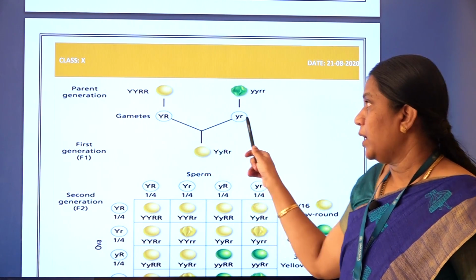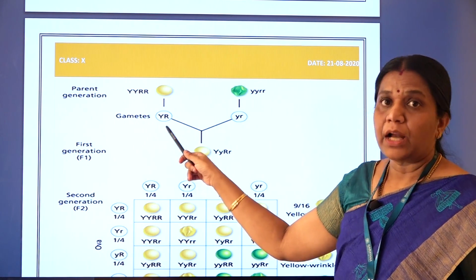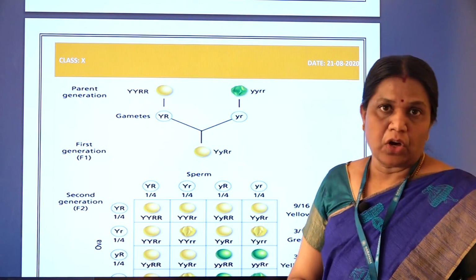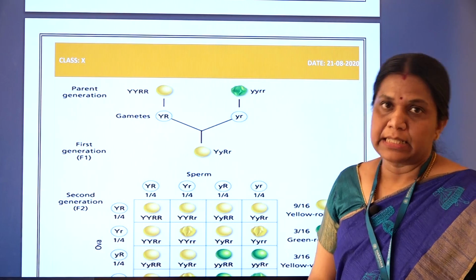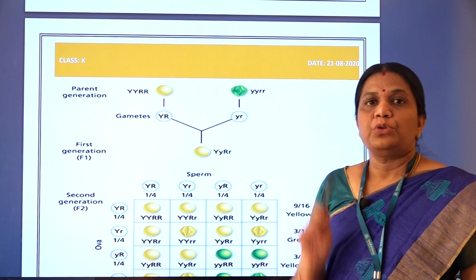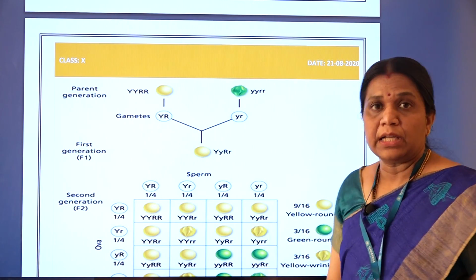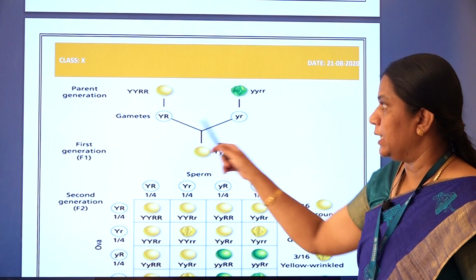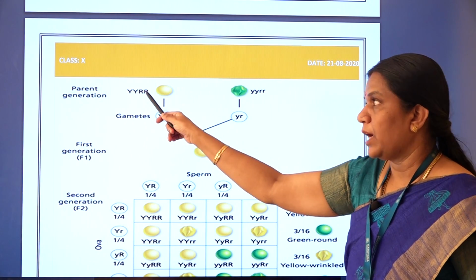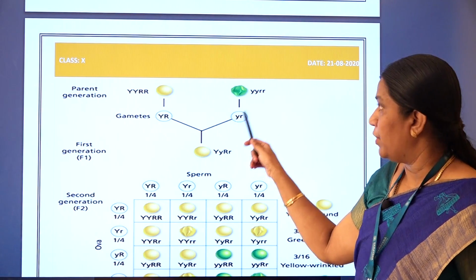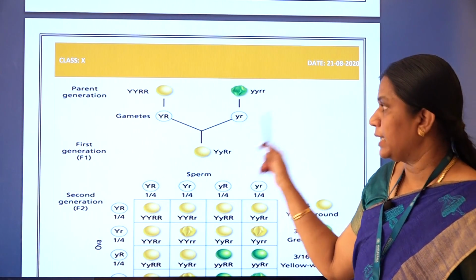Capital Y, capital R, yellow round. Yellow is the dominant character and round is the dominant character, green is the recessive character and wrinkled is the recessive character. So two traits he took. This is Mendel's dihybrid cross: yellow round and green wrinkled. These are the gametes, one capital Y for yellow and one capital R. Here one small y for green color and small r for wrinkled character.